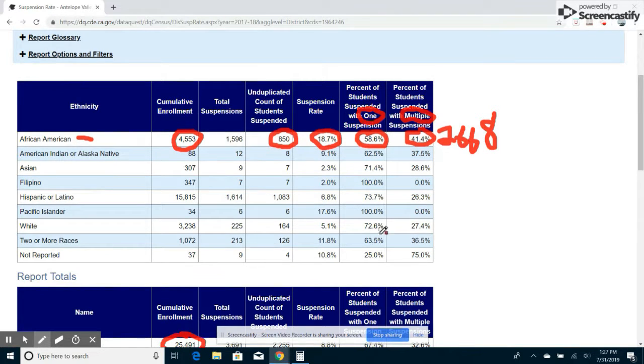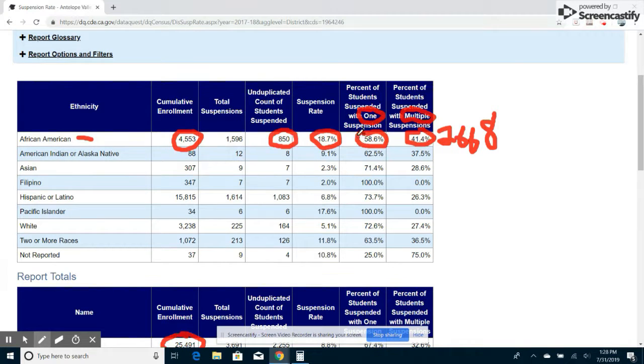Go down every single line in the column. They always add up to 100% because the student was either suspended one time or they were suspended multiple times. And that's what they're telling us here. Of the total number of suspensions, how many were one-time offenses and they learned their lesson and moved on, and how many of them were multiple offenses of the same student that continued on.